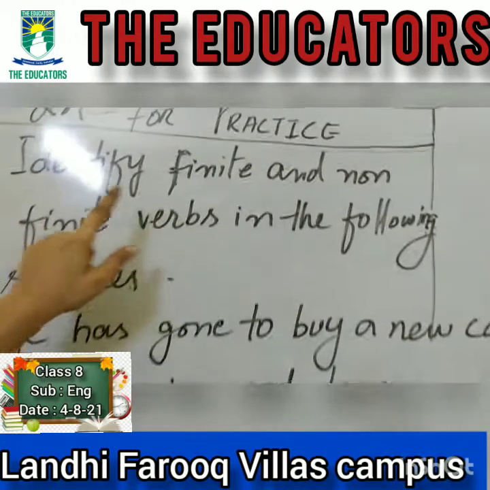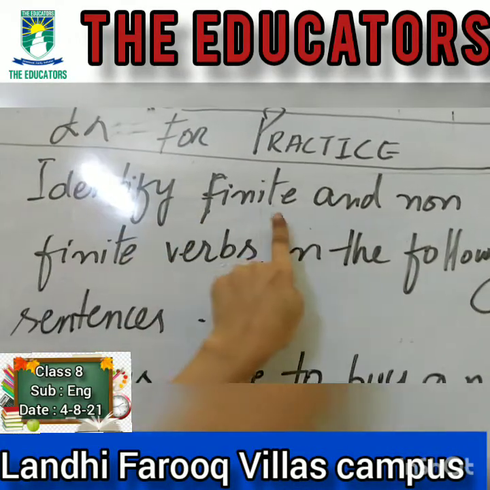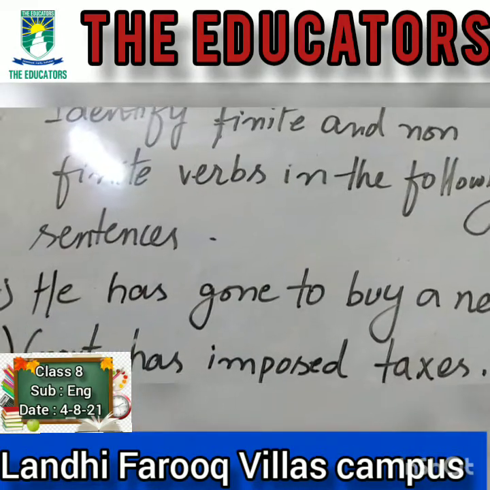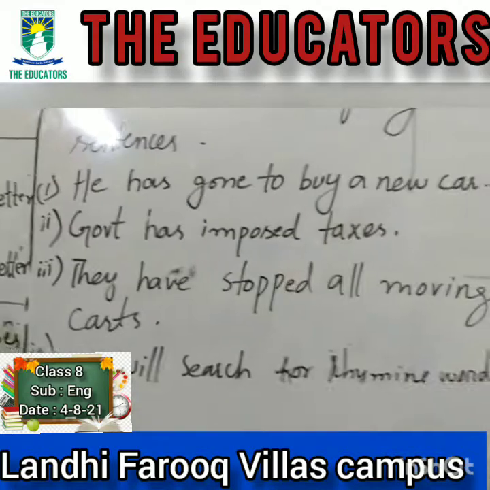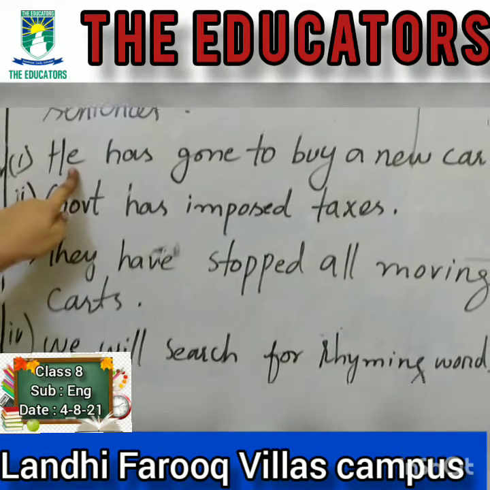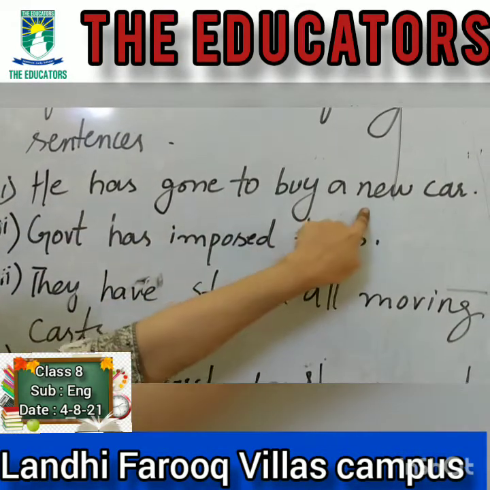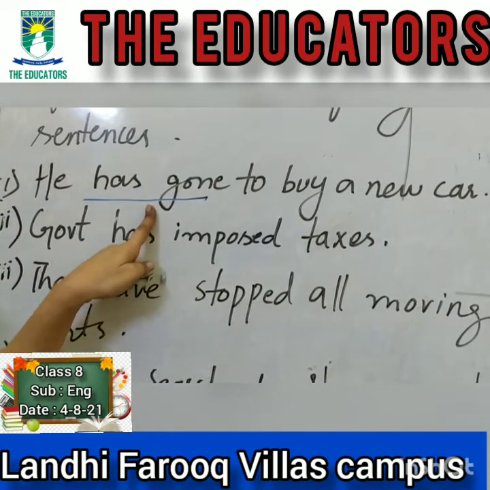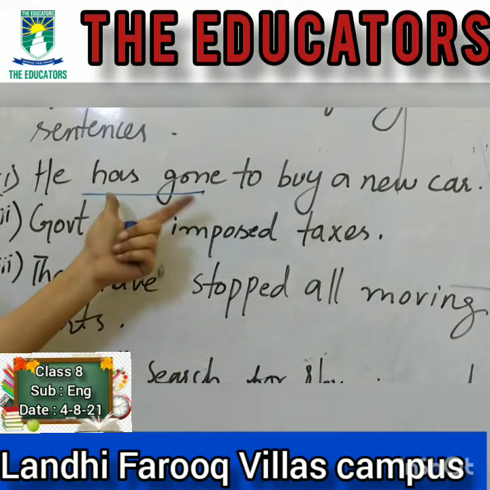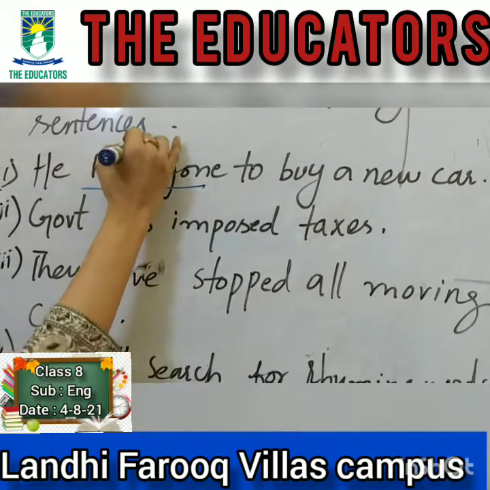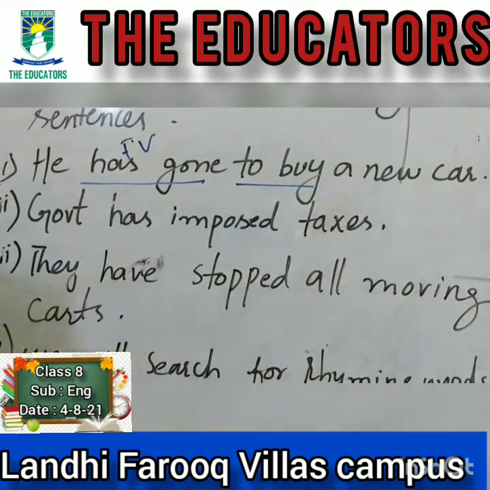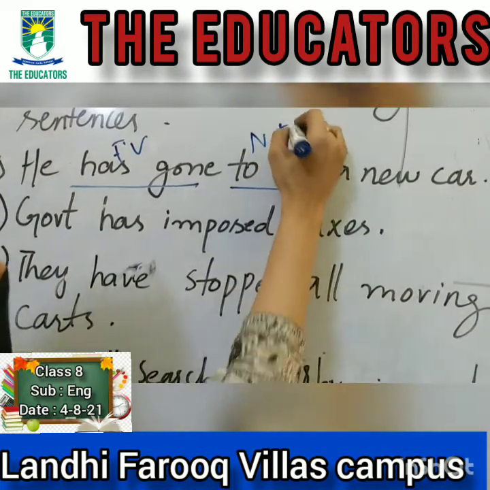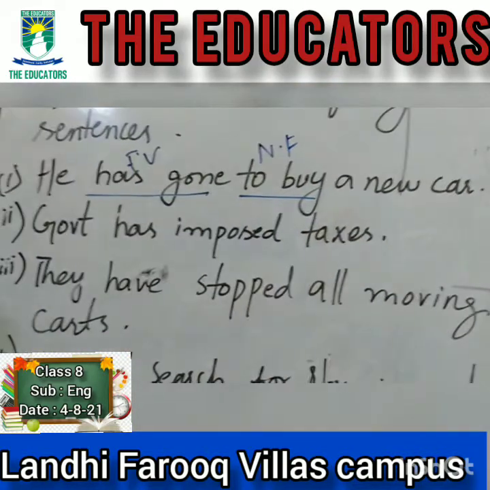Now there is this exercise for our practice in which we have to identify finite and non-finite verbs in the following sentences. There are 6 sentences here. The very first sentence says: he has gone to buy a new car. So "he has gone" tells us the tense of the sentence, so it would be a finite verb, whereas "to buy," which is used here for the completion of the sentence, is the non-finite verb because it doesn't help us identify the tense.